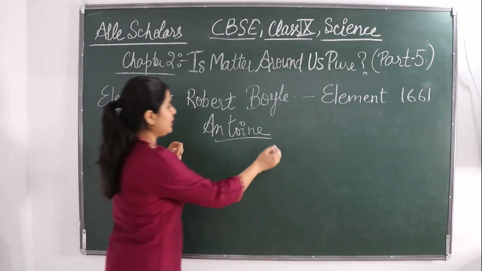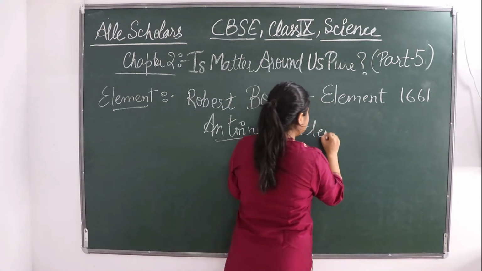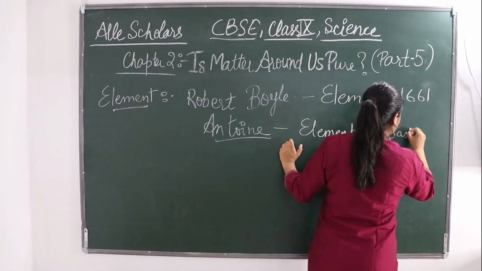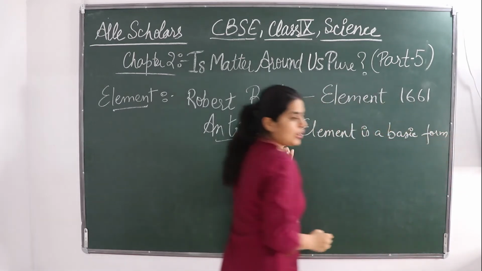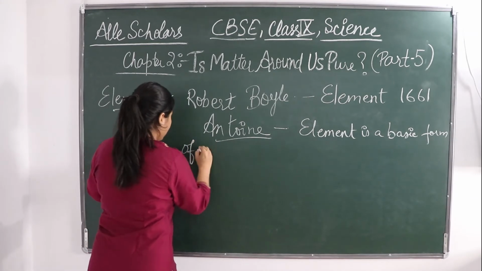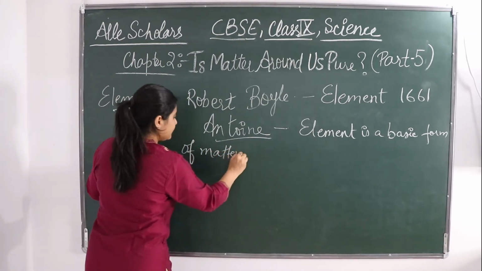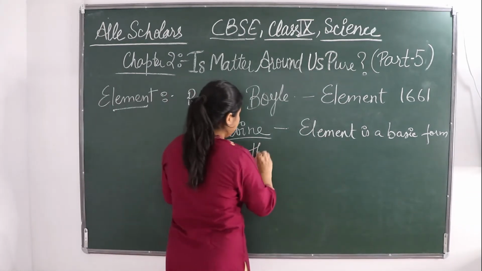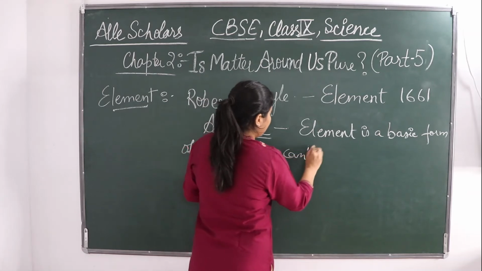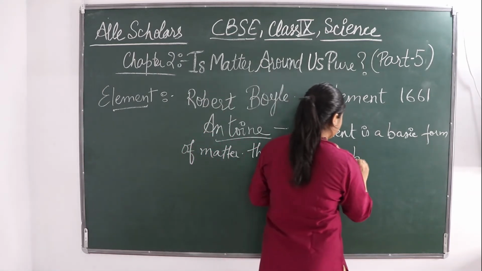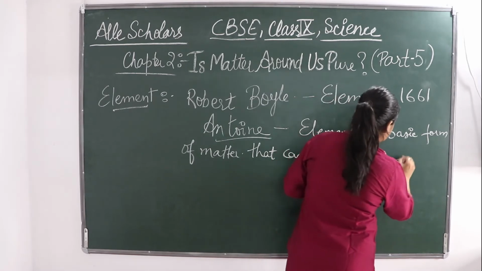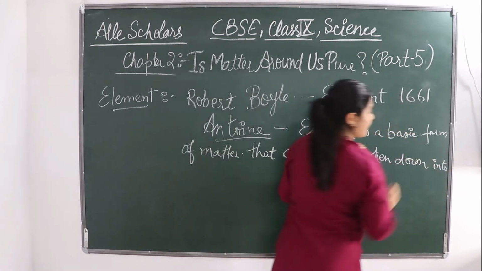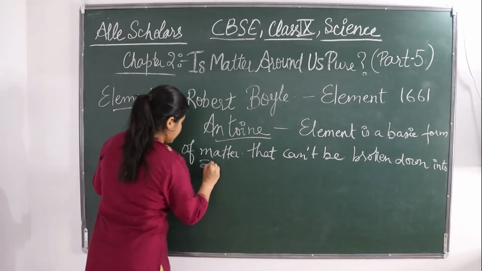Antony said that element is a basic form of matter that can't be broken down into simpler substances.